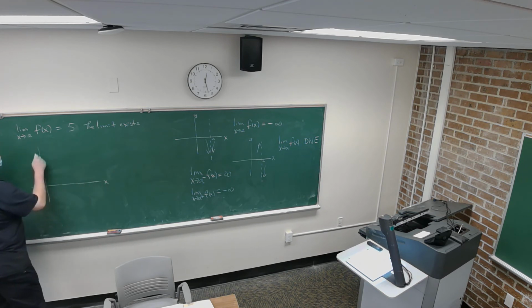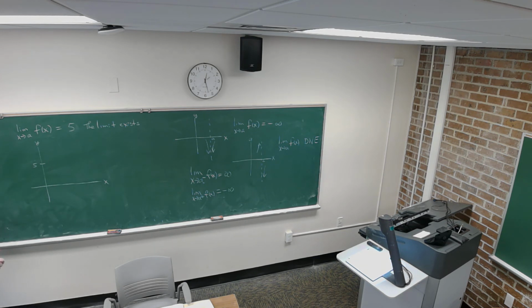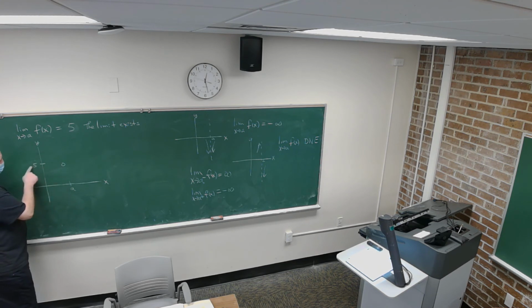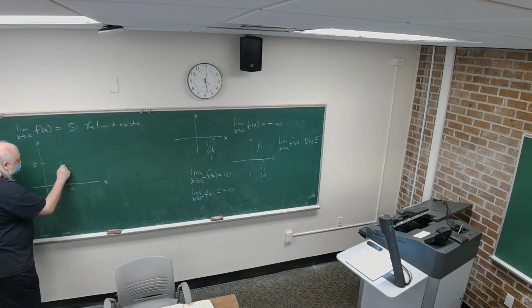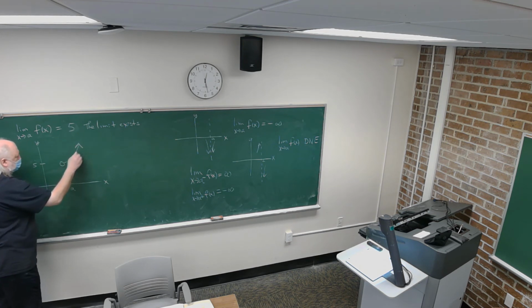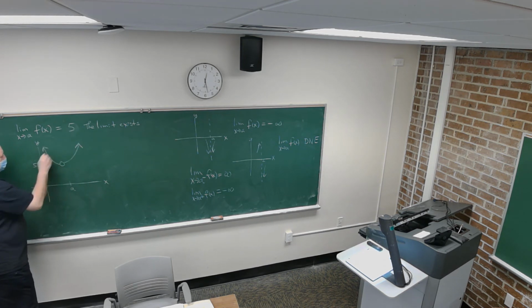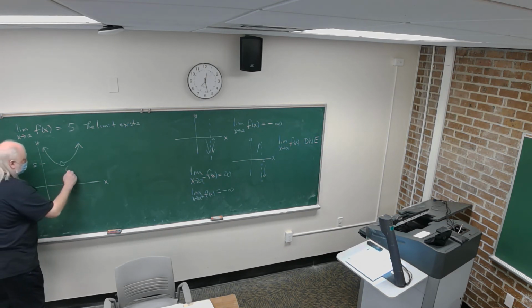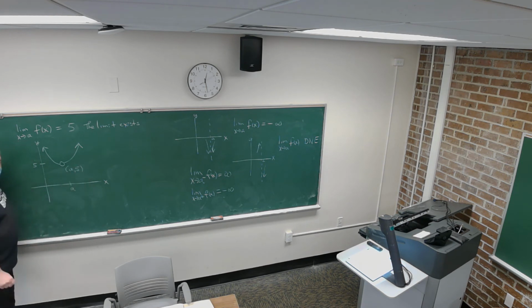So 5 is the y coordinate, and a is just some value on the x-axis. We can have either a hole here, so at x equals a, y equals 5, a hole there or a closed circle. It doesn't matter. The limit from the left and the limit from the right have to be the same. So this is the ordered pair (a, 5).